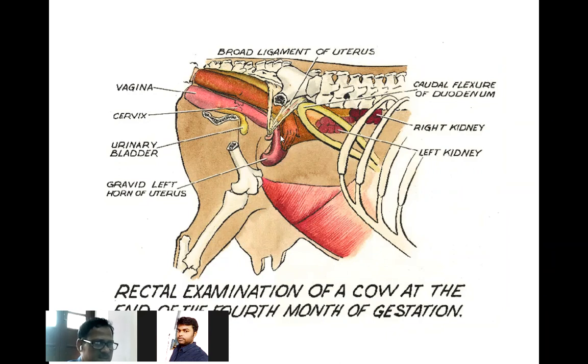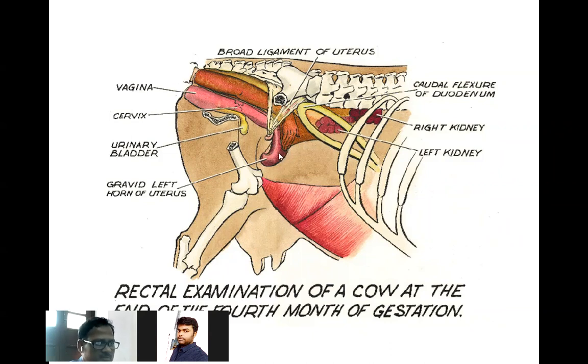You will see just the cervical portion, or the body of uterus, but you cannot hold both of the uterine horns. But at 3 months or before that, you can hold the uterine horn, and you can lift it also. But beyond 4 months, you cannot lift these uterine horns. So this is the difference.